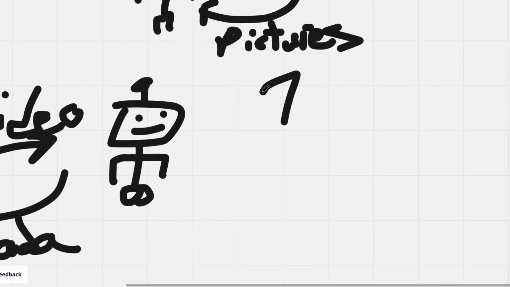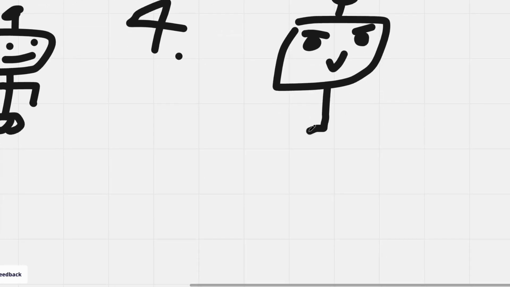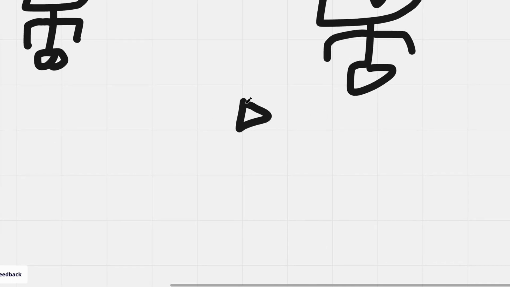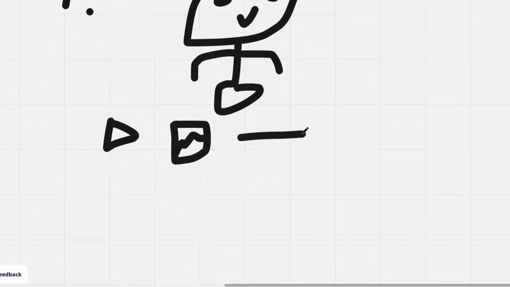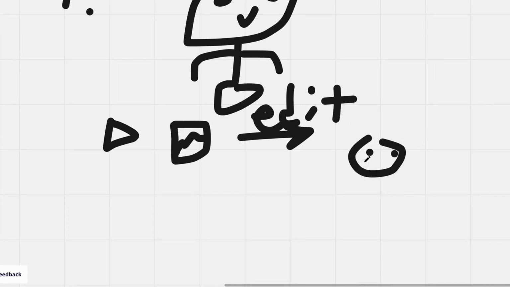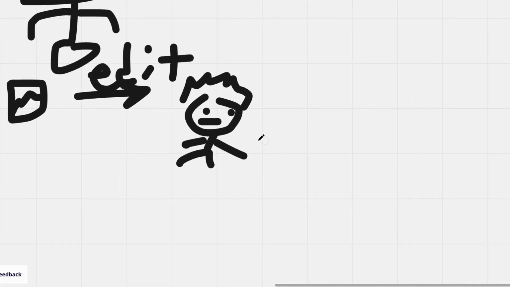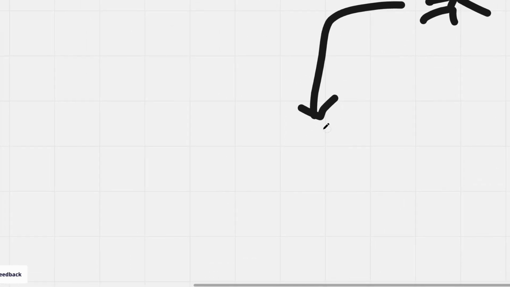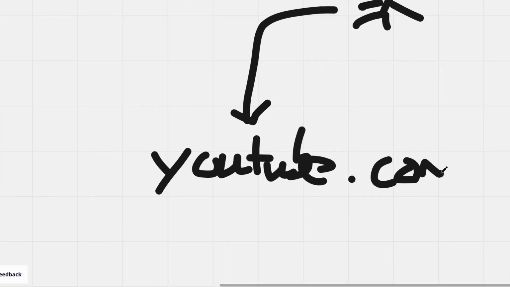Okay, now step four. My robot, who is now evil, is going to take the video and the images, and it's going to edit them, and he's going to give them to me, and then I'm going to use the edited video and upload it to youtube.com.